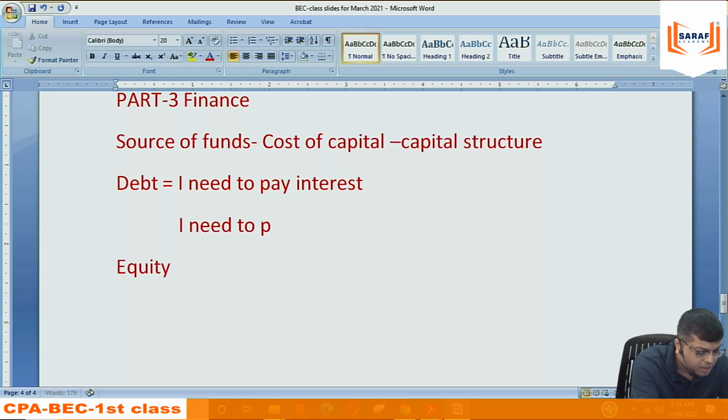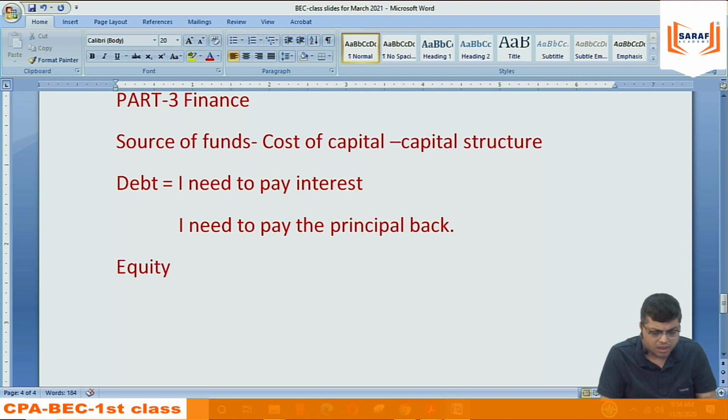As per the contract, as per the terms, when I borrowed money, I need to pay the principal and interest back.